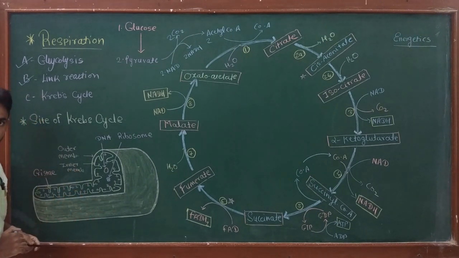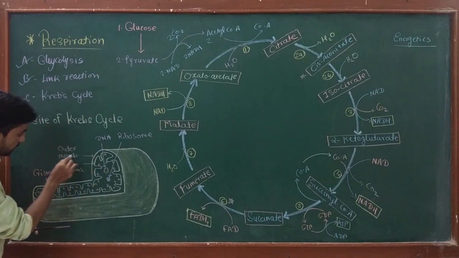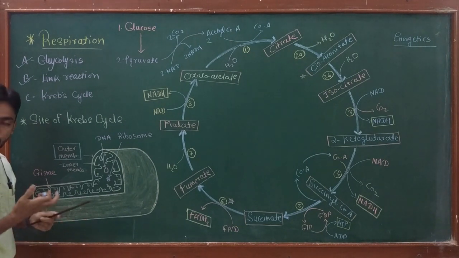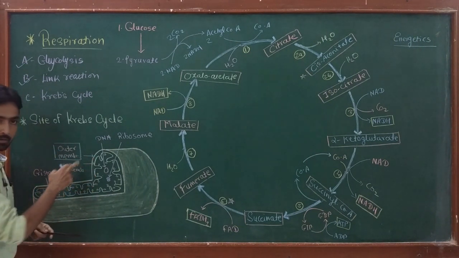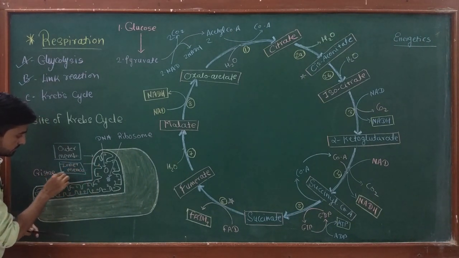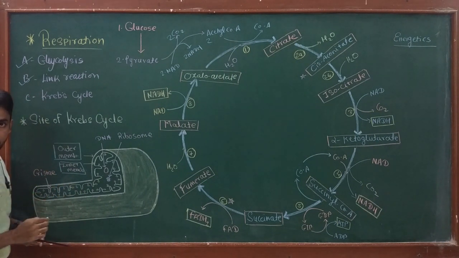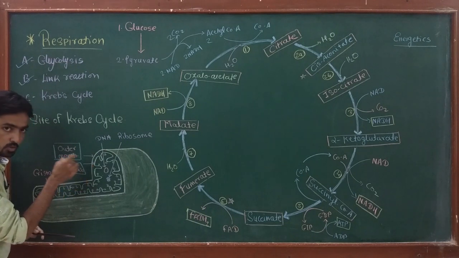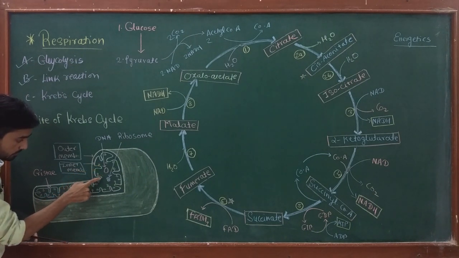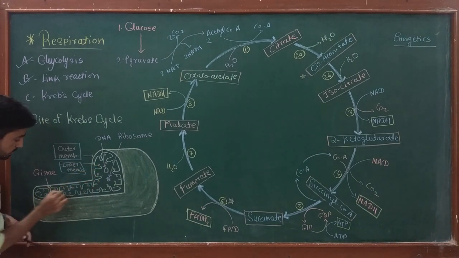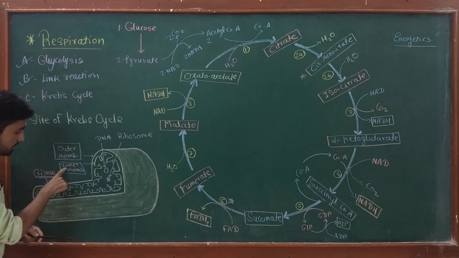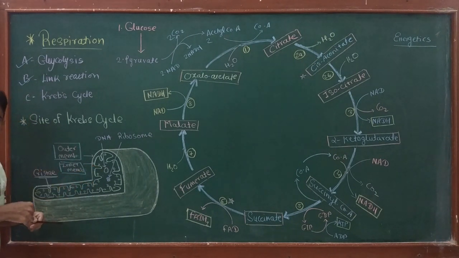So mitochondria is called the powerhouse of the cell. When we see the structure of mitochondria, you can observe it has two membranes. The outer membrane is freely permeable: molecules can go out and in through this membrane with no barriers. The inner membrane is semi-permeable or selectively permeable, and this membrane is quite tight compared with the outer membrane. The inner membrane shows a number of folds inside the matrix, and these folds are called cristae. So cristae are nothing but extensions of the inner membrane of the mitochondria into the mitochondrial matrix.